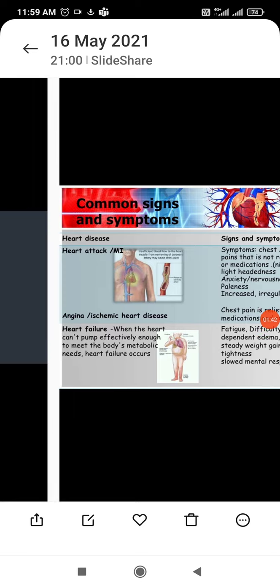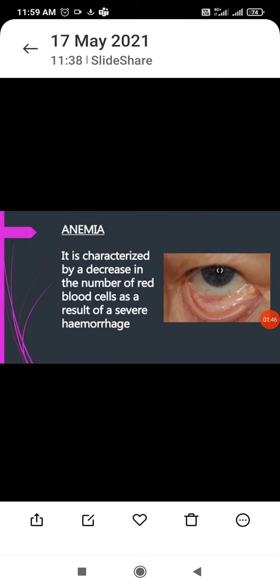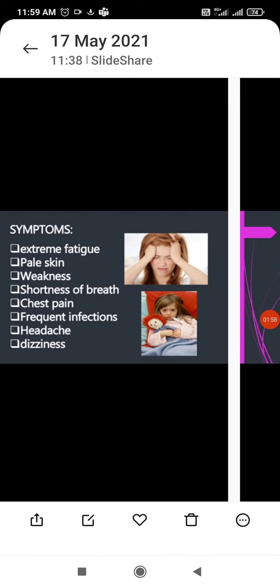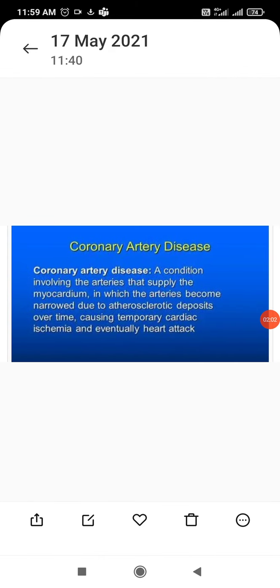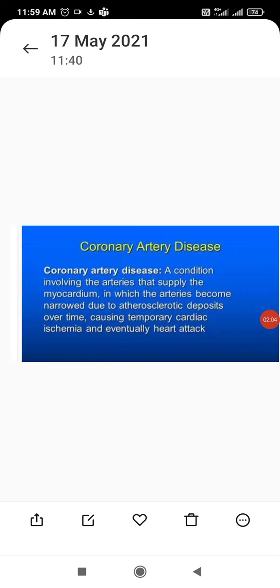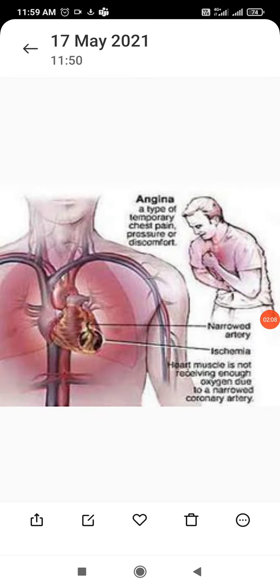Next comes angina pectoris. Angina pectoris is related to the heart muscles. If there is a deficient supply of oxygenated blood to the heart muscles, then it is called angina pectoris.